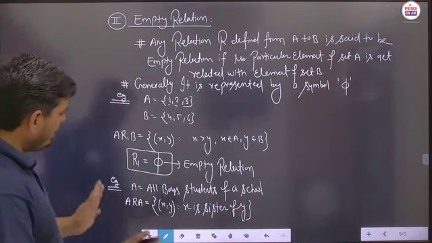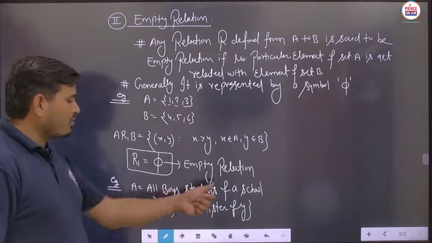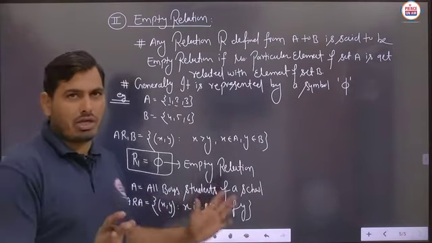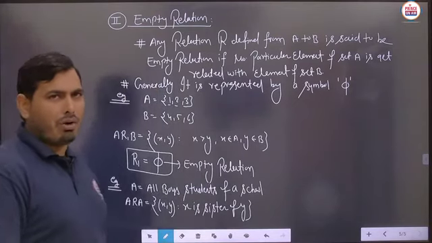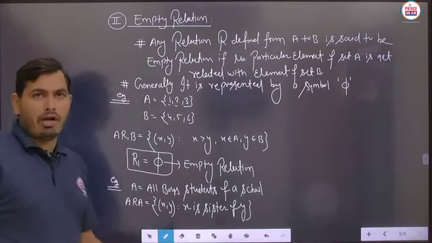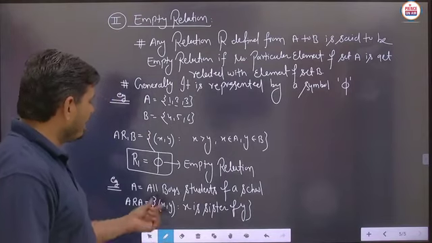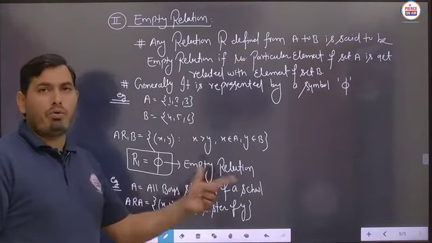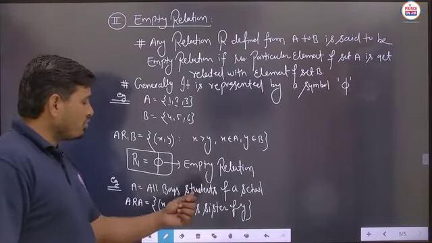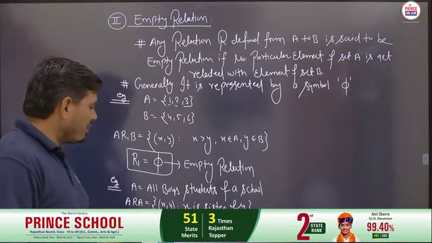Now student, what is set A? First of all we have to see this thing. All boy students means no girl is there. Then what can you say about this particular kind of relation, whether any ordered pair exists or not? So basically student, here set A represents all boy students and the relation is given as (x, y) such that x is the sister of y, means we have to consider the male and female here.